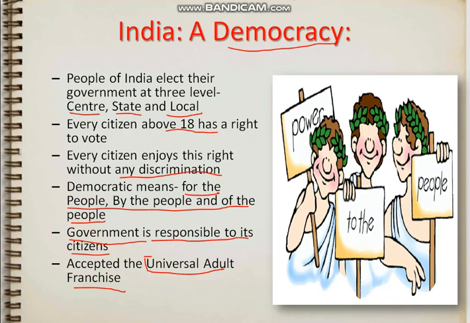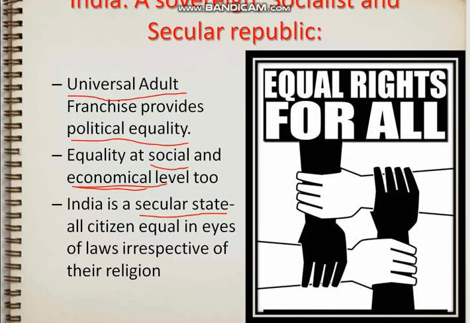A democratic country. We form the government at three levels: center, state, and local. Any person who is above 18 has the right to vote. Democracy means for the people, by the people, and of the people. Government is responsible to its citizens. We have accepted universal adult franchise, which gives political equality.